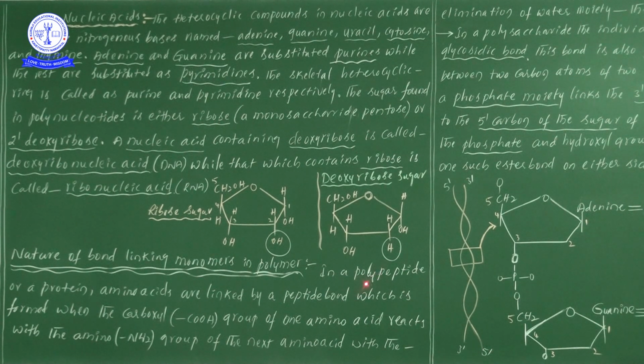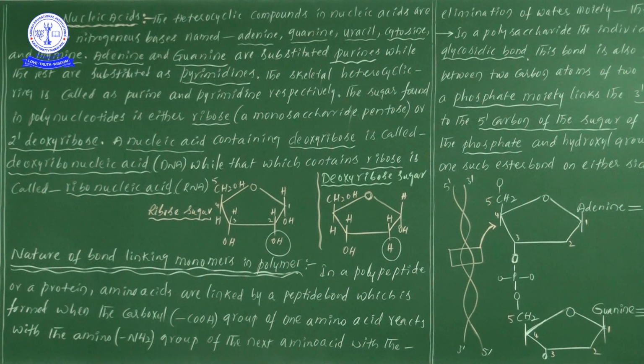Poly means many. That's why when many amino acids are linked together with peptide bonds, it leads to the formation of polypeptides, or simply proteins. Now, where can we find the presence of this peptide bond? Between the first amino acid's carboxyl group and the second amino acid's amine group, we can observe the peptide bond. So that is the information regarding the linking.